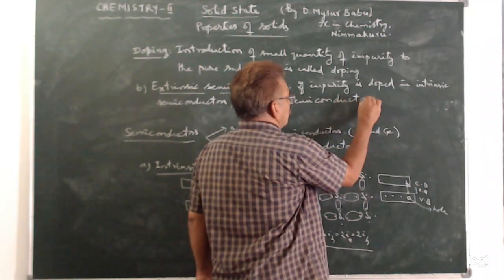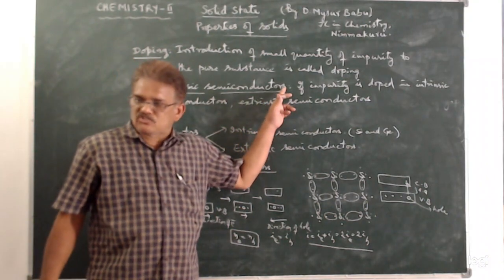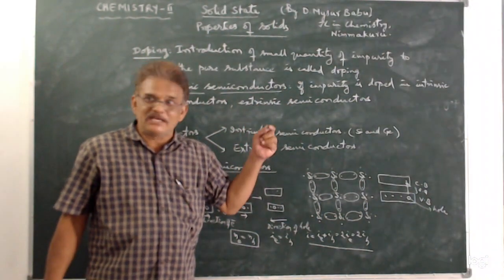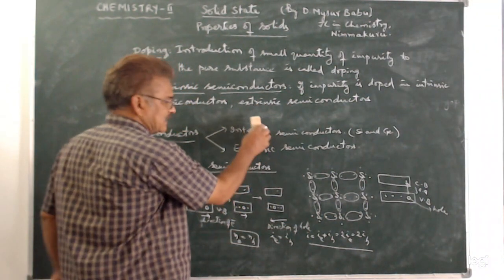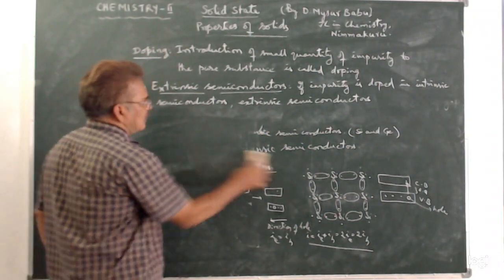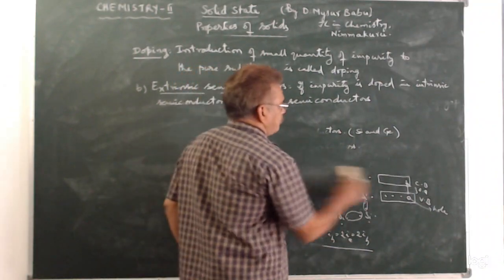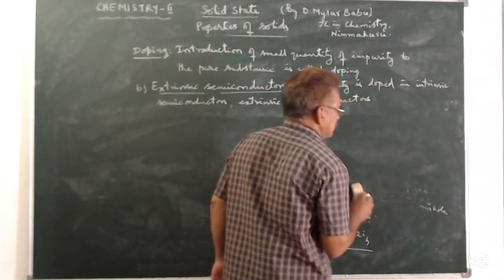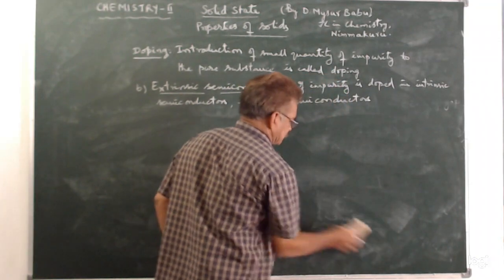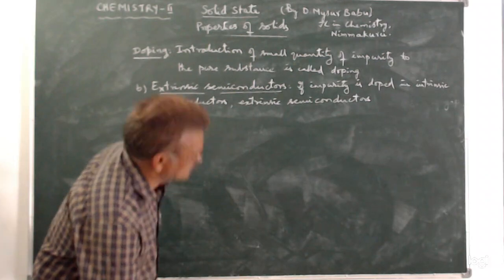These are of again two types. When impurity is doped in the solids, then their conductivity increases. These extrinsic semiconductors are again of two types. They are P type of semiconductors and N type of semiconductors. First we will discuss N type of semiconductors.